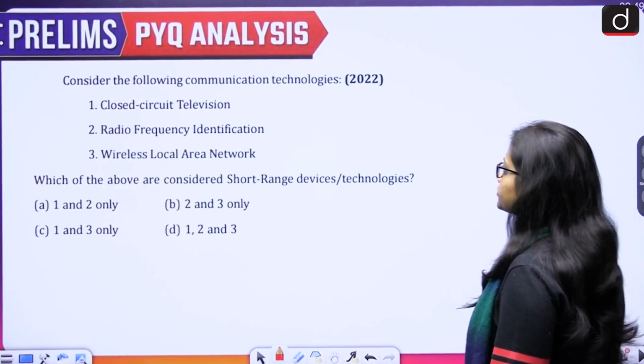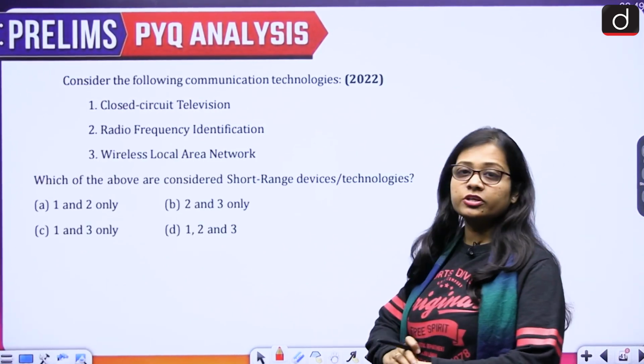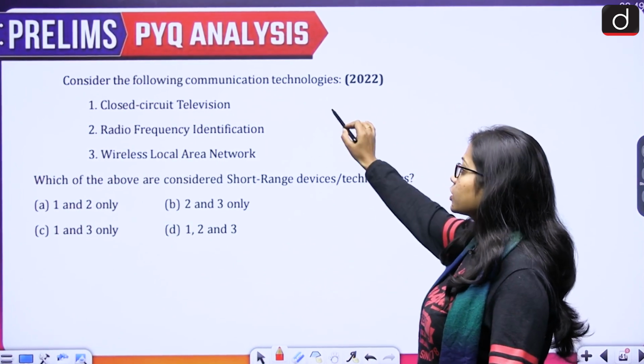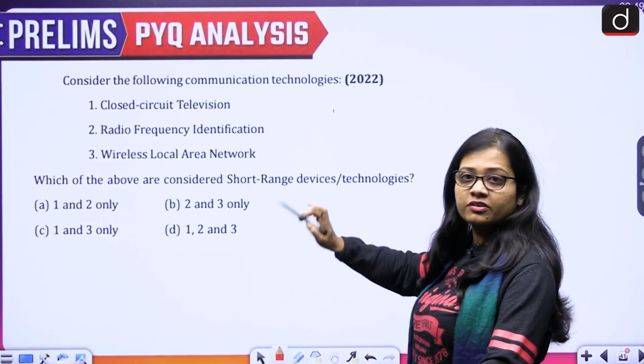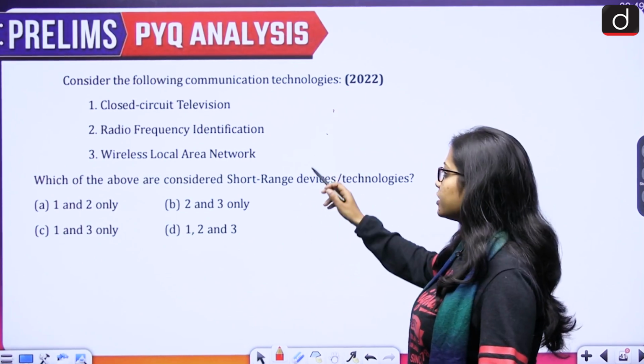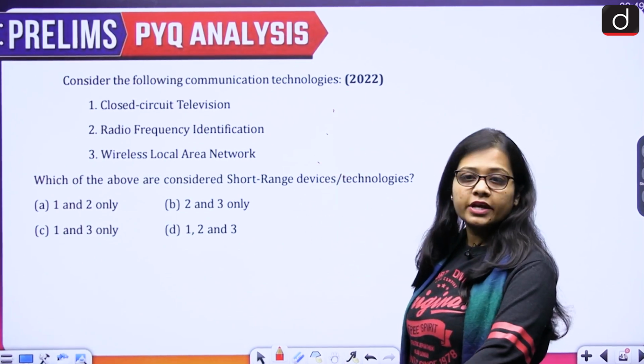Next is, consider the following communication technologies. So there are 3 technologies given, that is first, closed circuit television, second is the radio frequency identification and third is the wireless local area network.